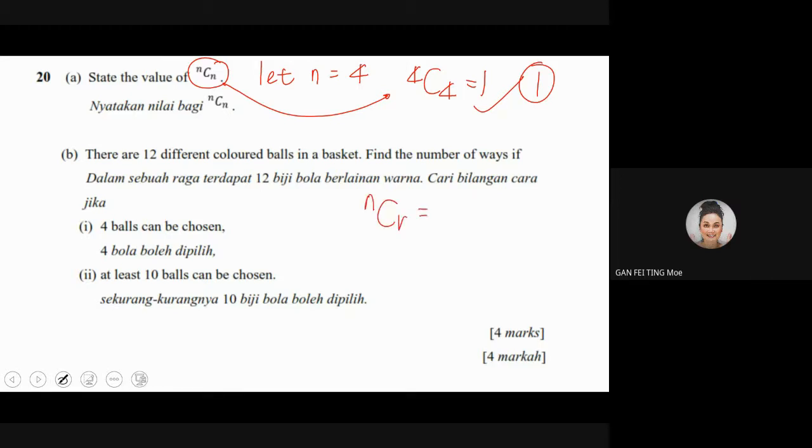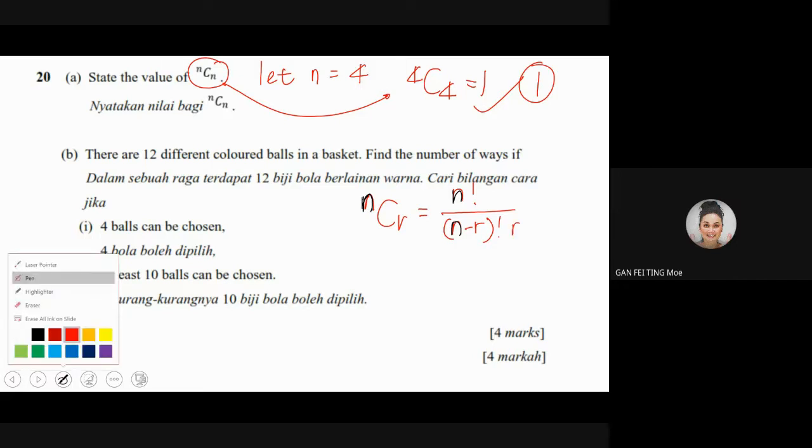NCR formula is given as n factorial, and I'm going to explain this n factorial. Then after that, it should be over, referring to the formula, n minus r factorial. So the n is this, the black n, minus the r. Then after that, it will be r factorial. So I give a color to r.